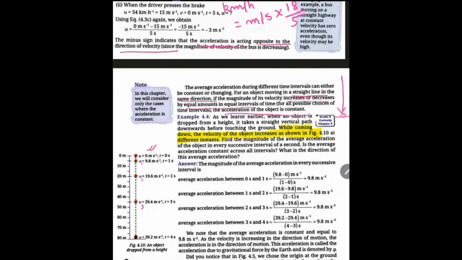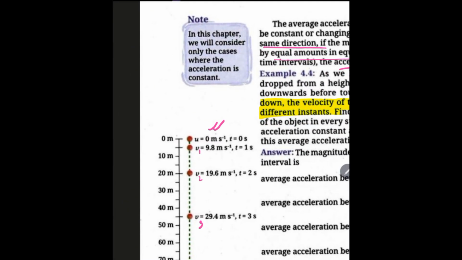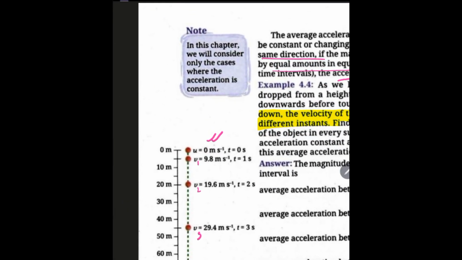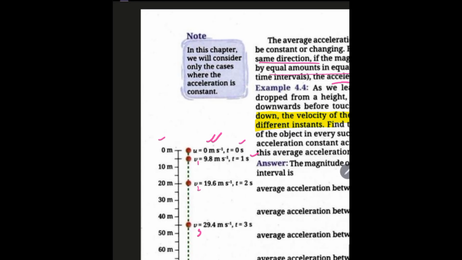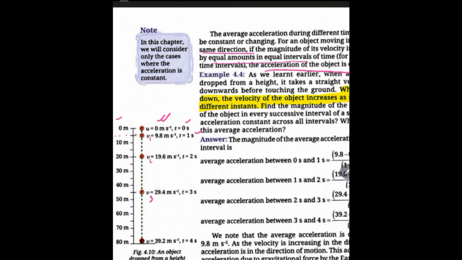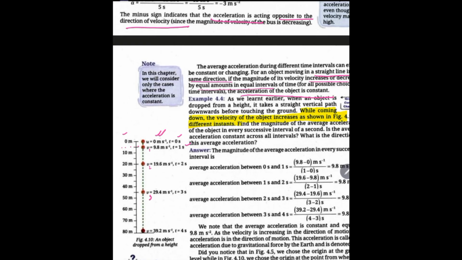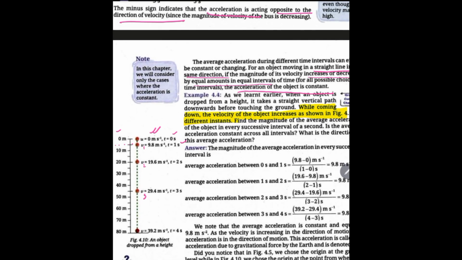Now the magnitude of the average acceleration in every successive interval is being asked. So when t is equal to 0 and t is equal to 1 second, let us see where it is. This is it, so it's in between 5 we can say, right? So what is the average acceleration between 0 and 1 second?